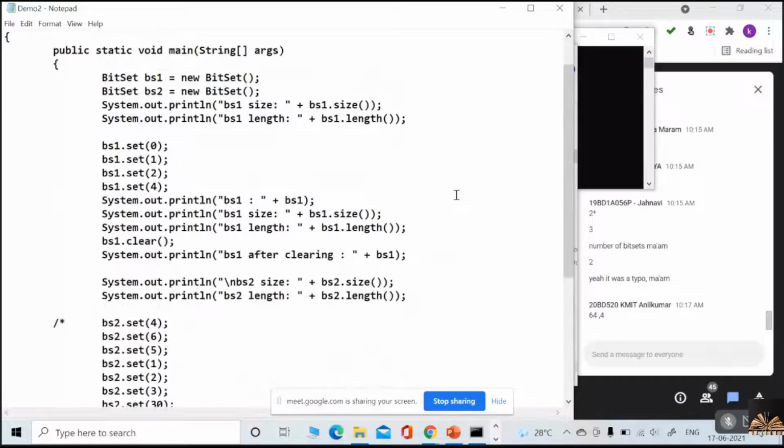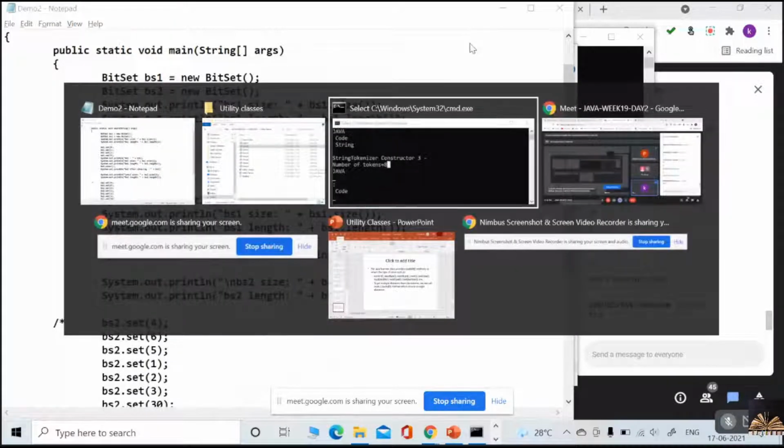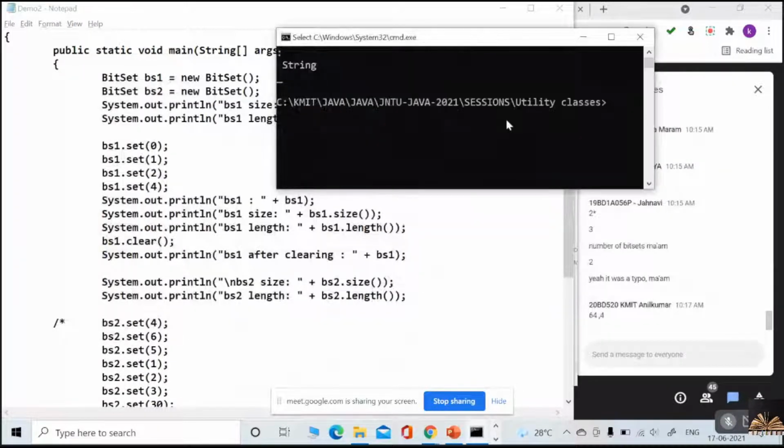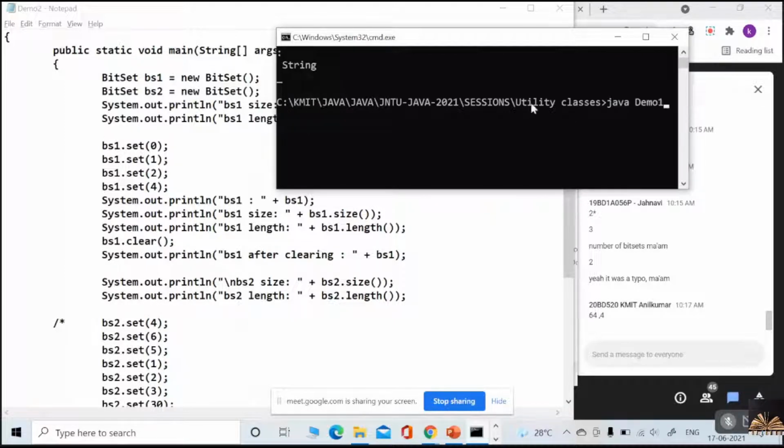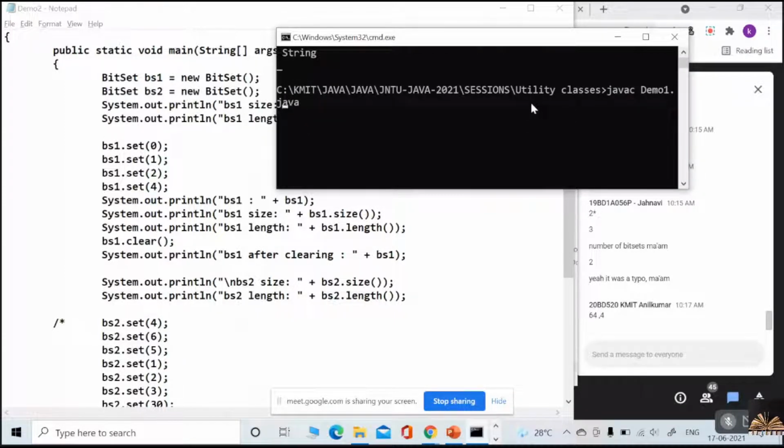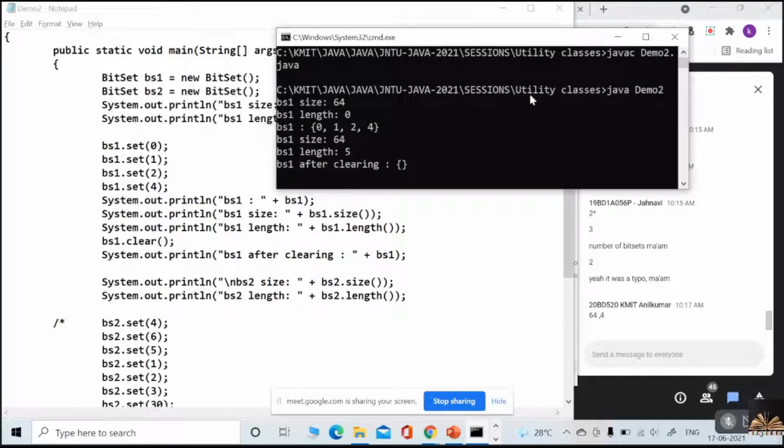Shall we have a look at these statements first? I'll make the program a little longer so that you understand. Guys, did you clearly understand that?